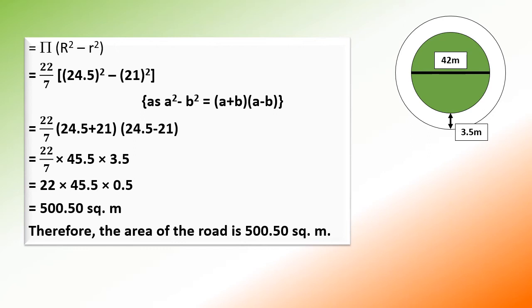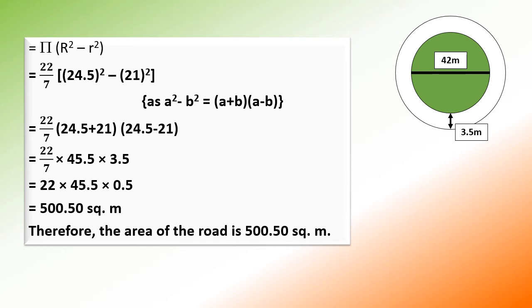Do you think these two things resemble a formula that we know? 24.5 the whole square minus 21 the whole square. Yes, it resembles a square minus b square. And what is the formula for a square minus b square? It is equal to a plus b multiplied by a minus b. Students, what is the value of a and b here? So here a is 24.5 and b is 21.